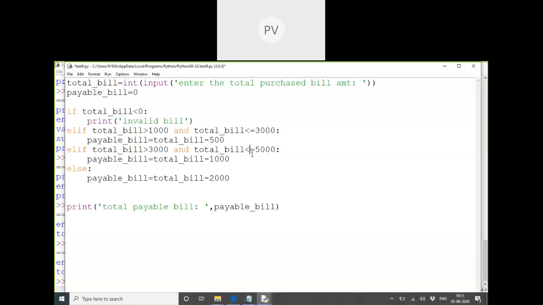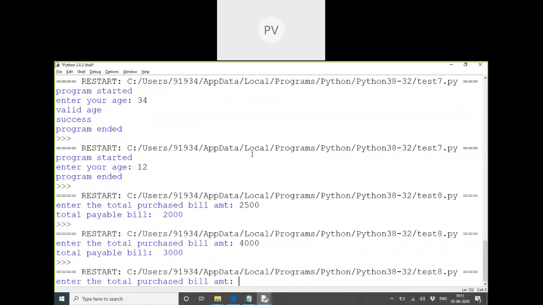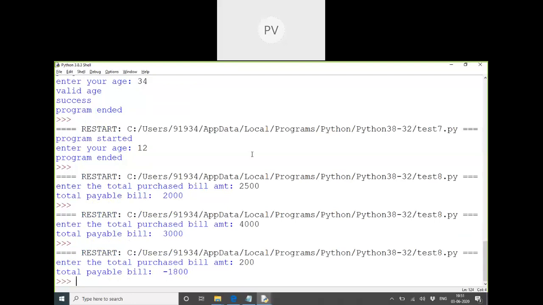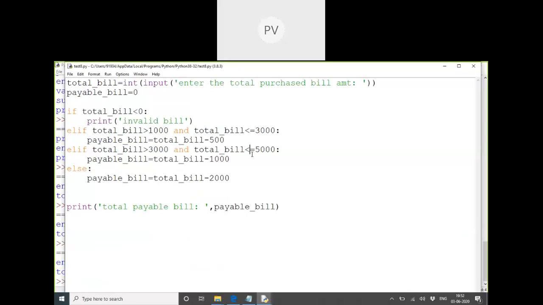Is that clear? You can check this practical. So if I give 200, will I get any discount? What is it giving right now? It's giving a wrong answer actually. When the bill amount is 200, it's giving minus 1800. For that, if you're mentioning 1000 here, we can put if total bill is less than 0 or total bill is less than 1000 rupees, invalid bill or discount not applied.